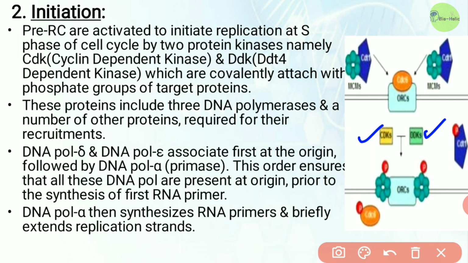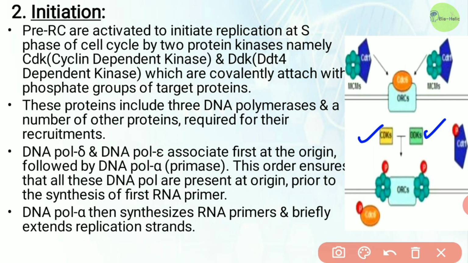Though each of these kinases is inactive in G1 phase, they are activated only when cells enter into the S phase. And these new proteins include the 3 eukaryotic DNA polymerases and a number of other proteins which are required for their recruitment.